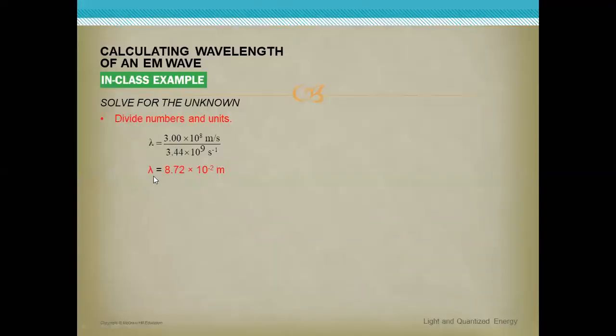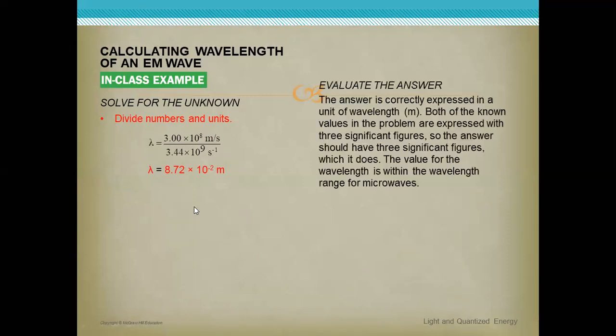So it will equal 8.72 times 10 power negative 2 meter. So that's the wavelength. This is an important relation that joins three concepts: speed of light, wavelength, and frequency.